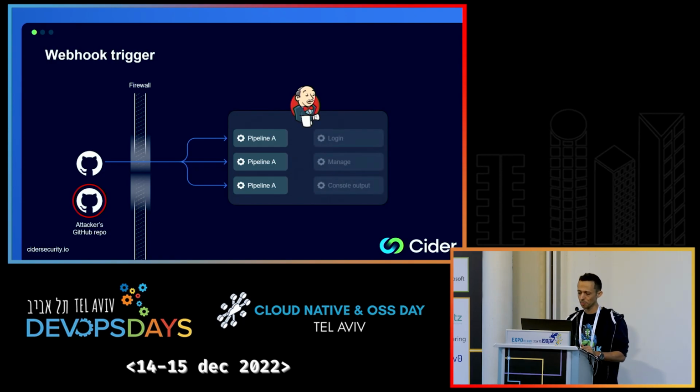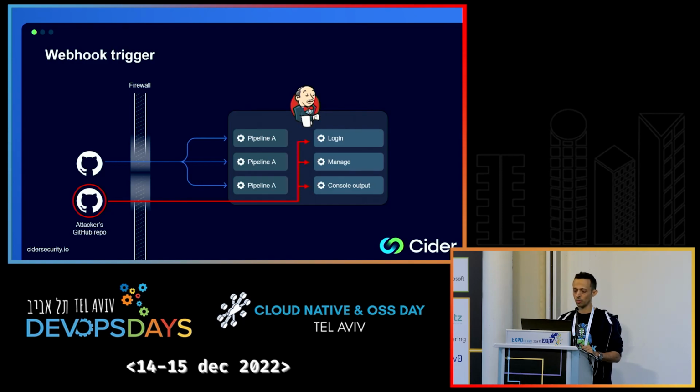We can try to access these endpoints that you can see now to view valuable data like users, pipelines, console output of pipeline jobs. Maybe if you are lucky enough to land on an instance that grants admin privileges to unauthenticated users, and yeah, we've seen it happen more than once.